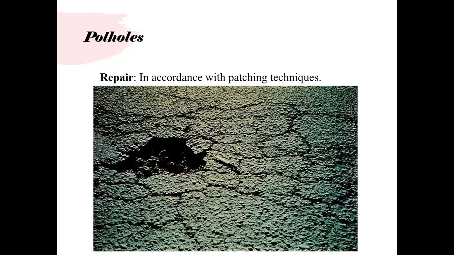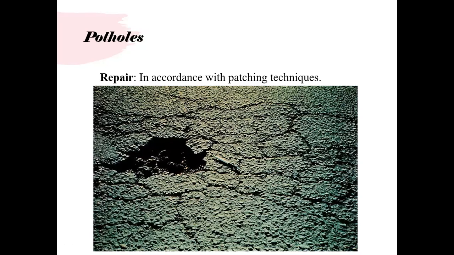Now these are the potholes. What we do with potholes is we try to excavate all the area in squares, although the potholes are not in any particular shape. So you have to make it square and go down to the place where you find the cause, remove all the pavement there, and relay that patch.